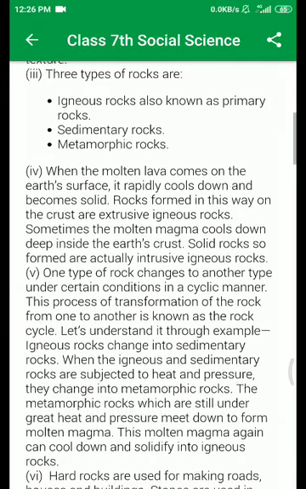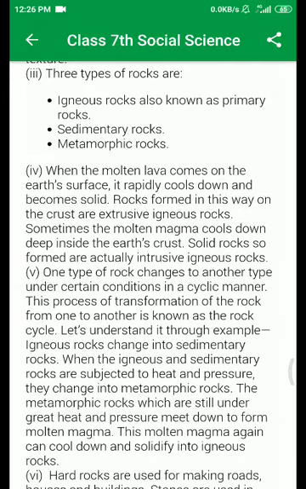The next question is, what do you mean by rock cycle? One type of rock changes into another type under certain conditions in a cyclic manner. We discussed the rock cycle in the previous video, and you all made the rock cycle figure and sent them in the group. Okay, I checked everyone. This process of transformation of rock from one type to another is known as the rock cycle.